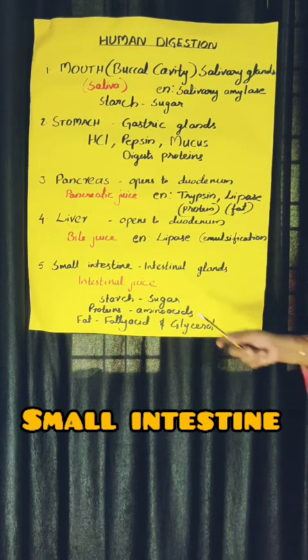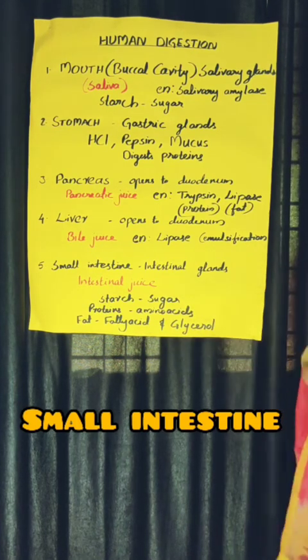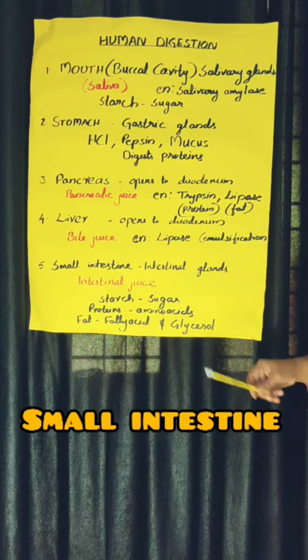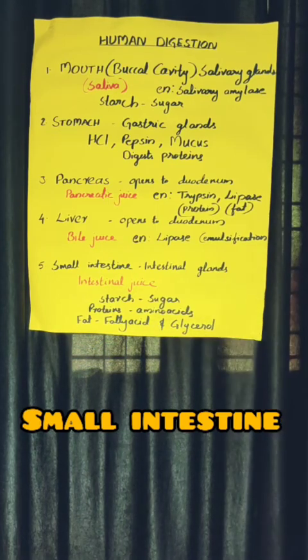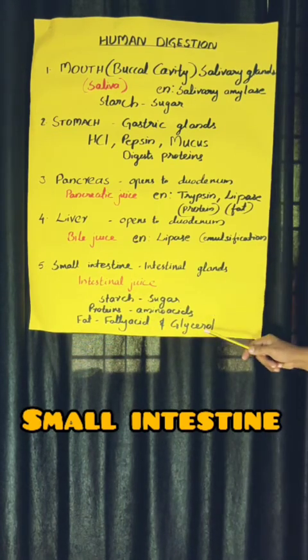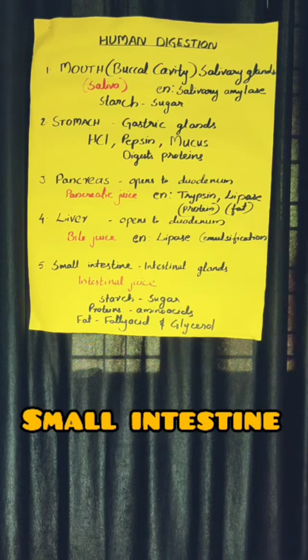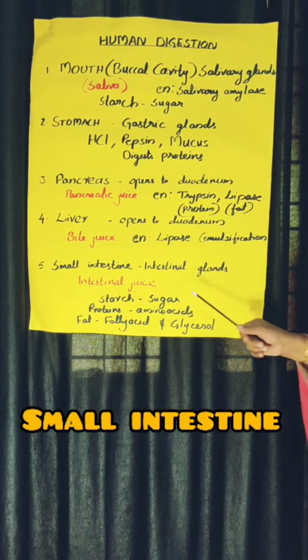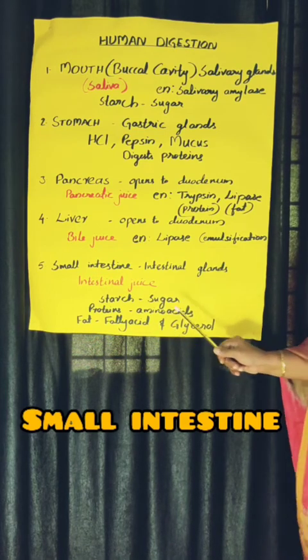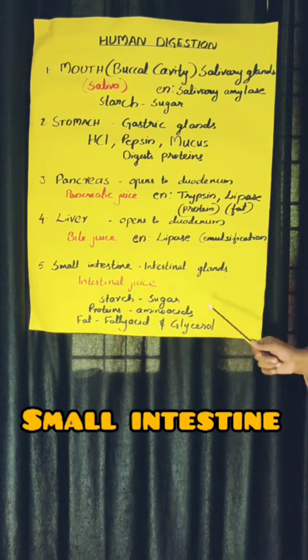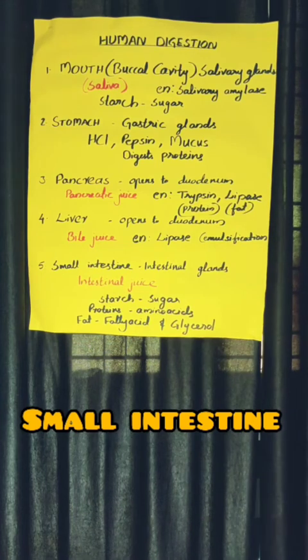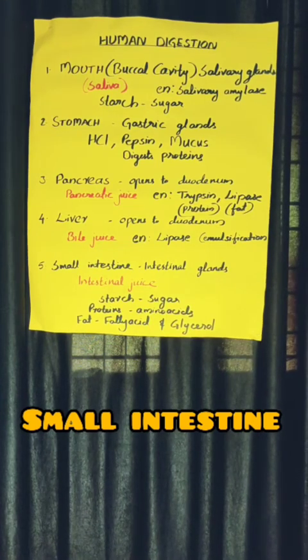We got the products. Three products we got. One is sugar, the other one is amino acid, and the other one is fatty acid and glycerol. These are the final products of digestion. In human digestion, the final products are sugar, amino acids, fatty acid and glycerol. These are produced in the small intestine. So the small intestine has a major role in digestion.